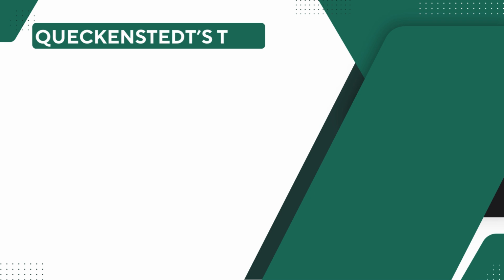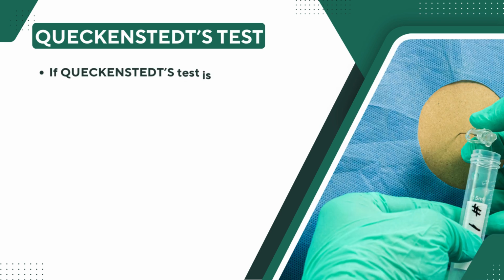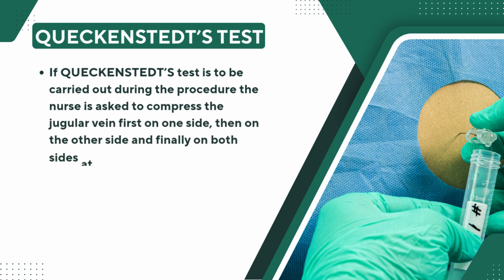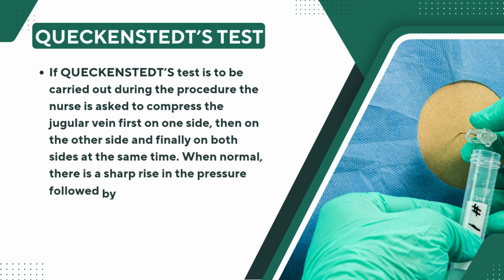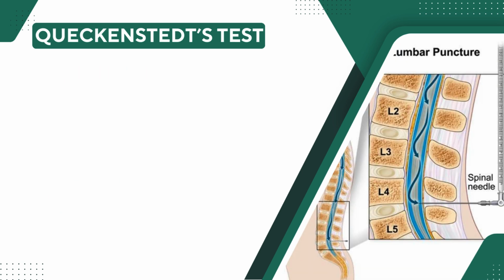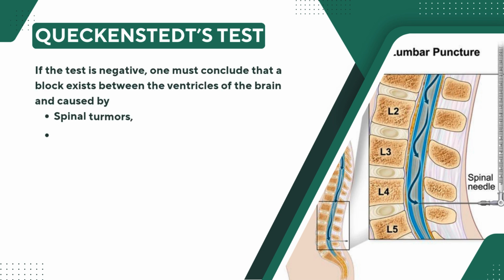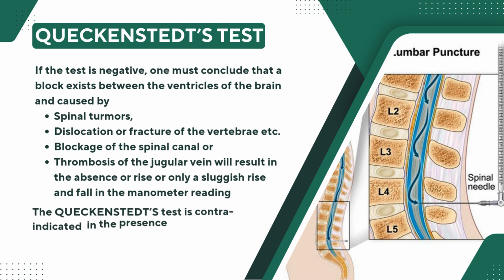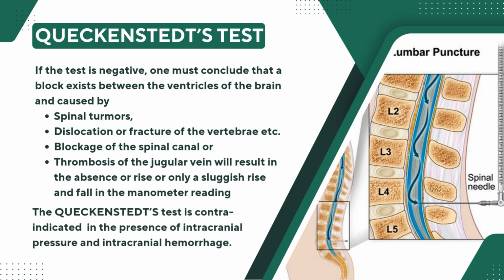Queckenstedt's test. This clinical maneuver, performed during a lumbar puncture, involves compressing the jugular veins to observe changes in cerebrospinal fluid pressure. It helps diagnose spinal blockages or stenosis. In a normal spinal canal, jugular compression raises lumbar CSF pressure, which returns to baseline when the pressure is released. In spinal stenosis or obstruction, there is a delayed or absent response. However, this test is now largely replaced by advanced imaging techniques like MRI and CT scans.